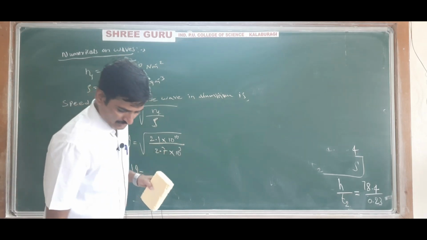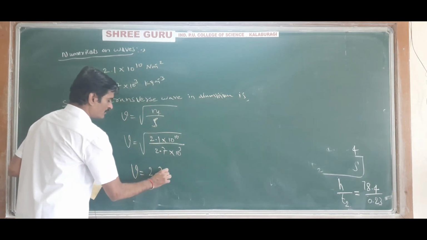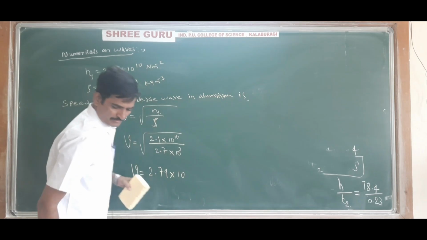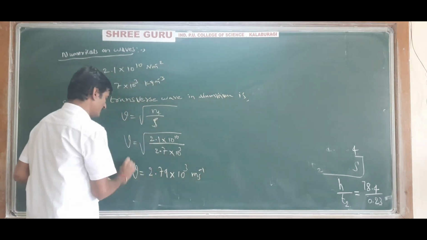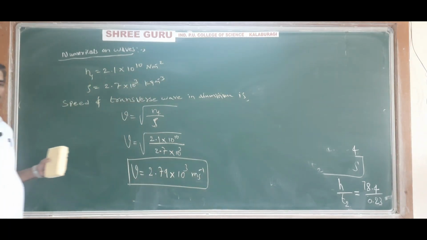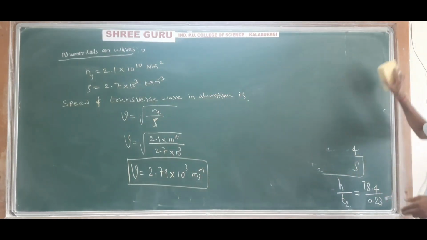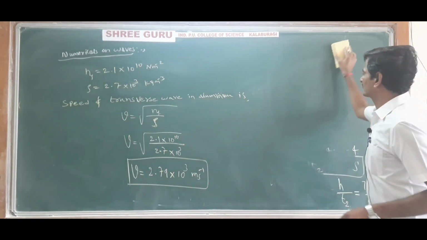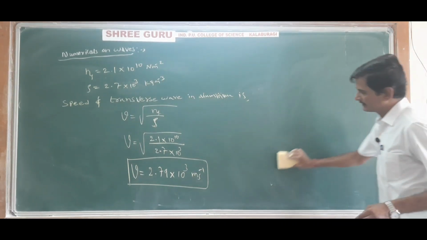So velocity of sound in aluminium is 2.79 into 10 to the power 3 meter per second. So this is the velocity of the transverse wave. This is not for longitudinal wave, transverse wave. So velocity of a transverse wave in an aluminium or in a solid medium is given by V is equal to under root modulus of elasticity divided by density.